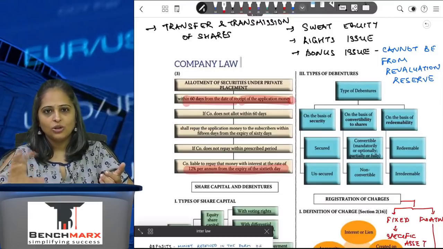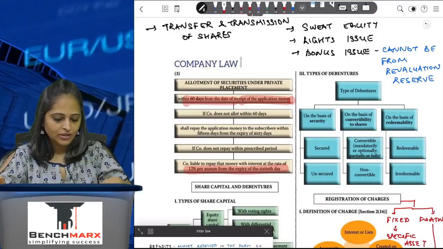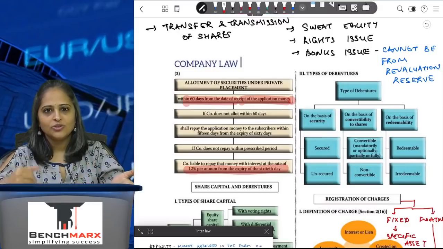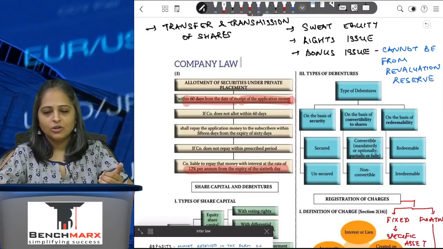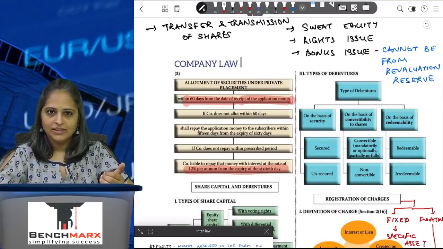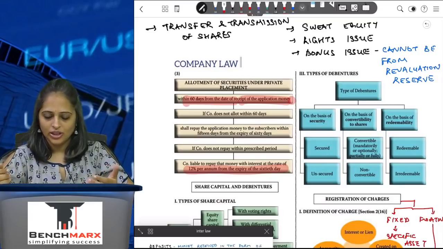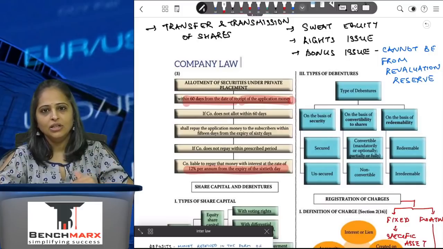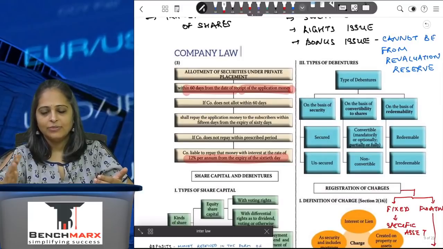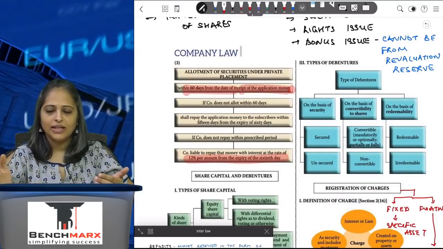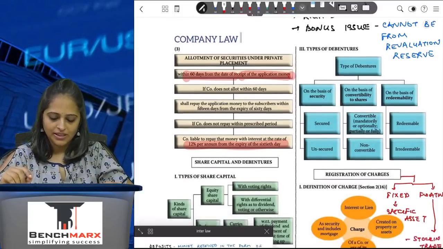These sweat equity shares are always excluded when you're making the calculation for a private company or for private placement. Transfer and transmission of shares: there's a register of members. If there is any transfer or transmission of shares, you make an application to the company, which is supposed to take it on record, give an acknowledgement to the shareholder, and make the necessary filings with the ROC. That's called transfer and transmission of shares. Transmission is when there's a death and the shares are transferred to some other person. Bonus issue, again we've discussed, can be issued out of free reserves and securities premium but cannot be issued out of revaluation reserve. Please remember.